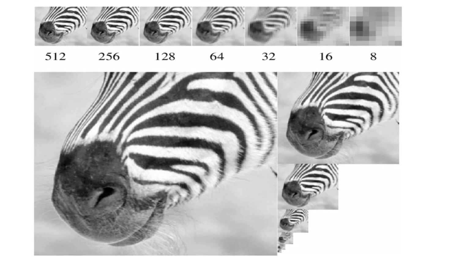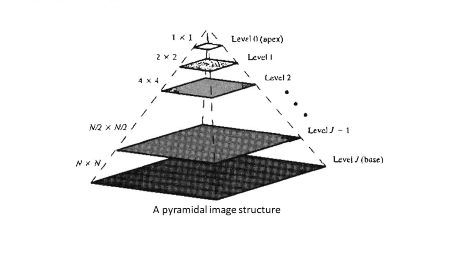See, the typical image pyramid for an image is shown here. So here it is the plot. At the base you see it is level J. Next to that we have level J minus 1. This way, as we reduce the resolution level, we can go to level 2, level 1, level 0.